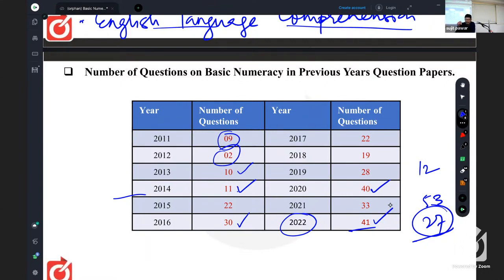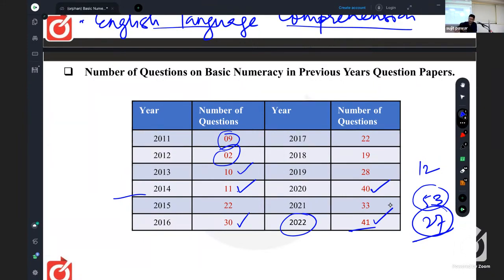So is it clear what the scope of maths is nowadays? One may think that if we are having questions from maths and reasoning together, that is 53, then if one prepares for maths and reasoning only, that candidate may qualify right now. But we don't know how many questions will be asked in our exam. So that's why we need to prepare all these things.